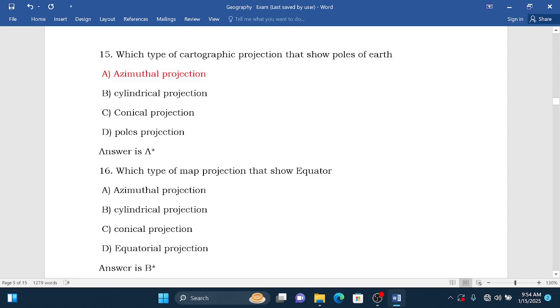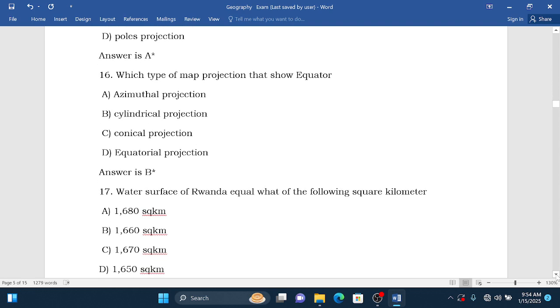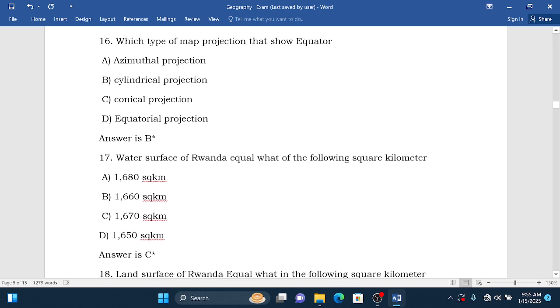Let's go to question number 16. Which type of map projection shows the equator? The type of map projection that shows the equator, immediately it is cylindrical. Cylindrical projection. The water surface of Rwanda equals what of the following square kilometers? The water of Rwanda occupies 1,670 square kilometers. So this is the correct answer.